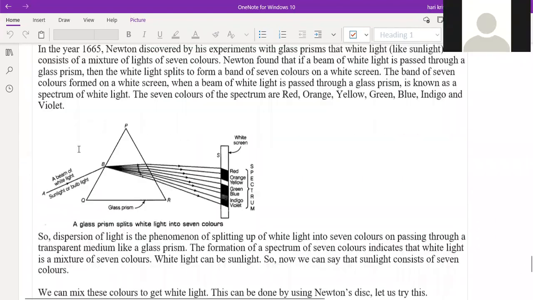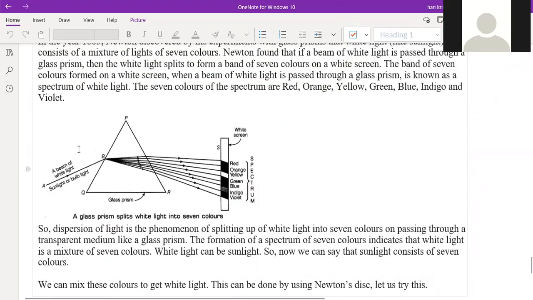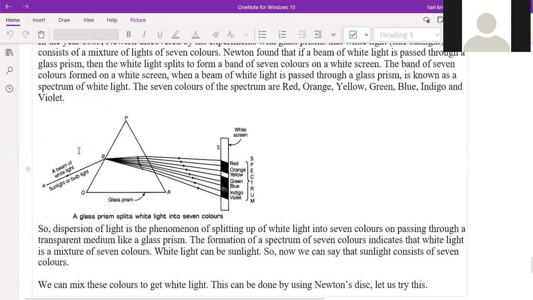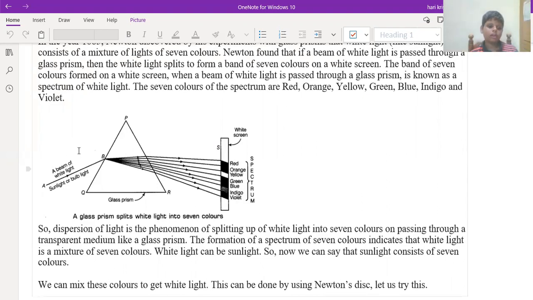The next one is the dispersion of light. You know dispersion of light, right? Yes, sir. Whenever you pass white light onto the prism, what will happen? It will disperse it into seven different colors, with VIBGYOR colors. What is VIBGYOR? Sir, it is the rainbow colors: violet, indigo, blue, green, yellow, orange, and red.